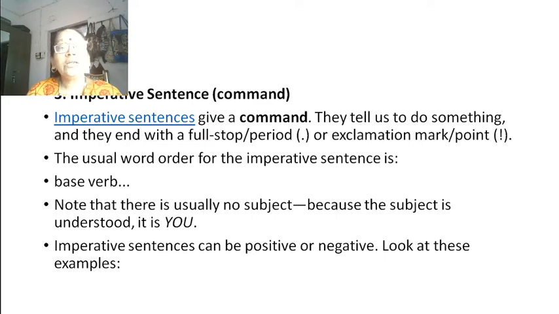Next, the third type of sentence is imperative sentence. This gives you a command. They tell us to do something and they end with a full stop or exclamation mark, not question mark. The usual word order for the imperative sentence is base verb. Note that there is usually no subject because the subject is understood. It is you. Imperative sentences can be positive or negative. Look at these examples.